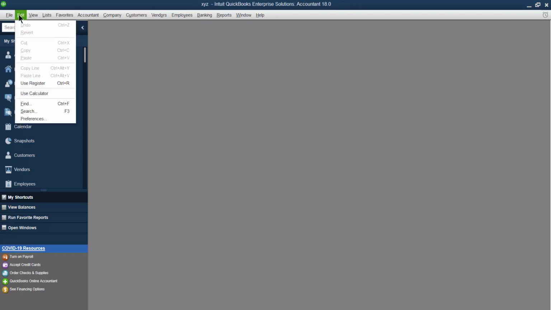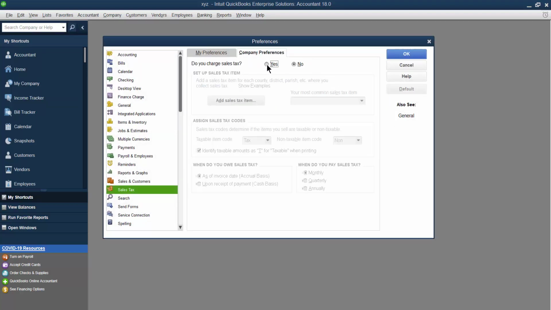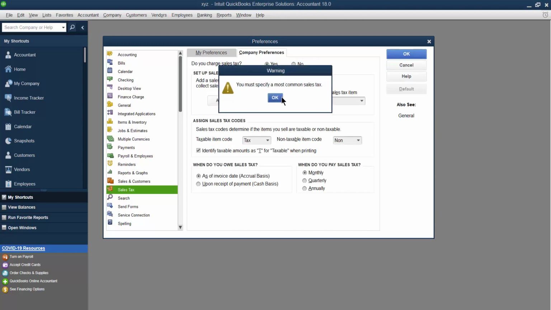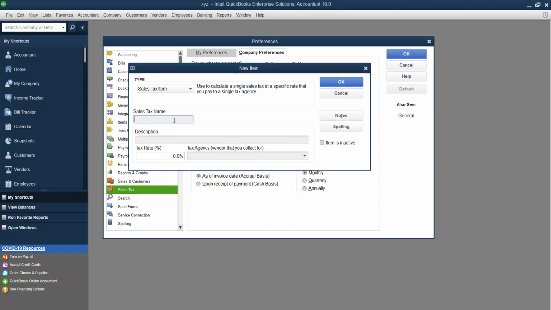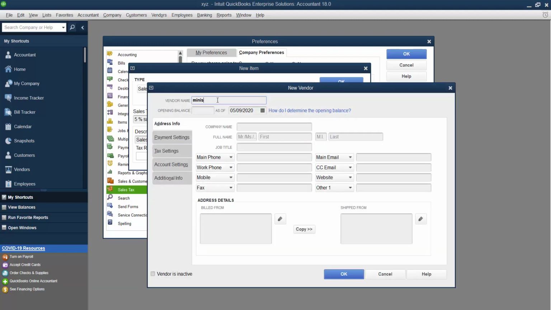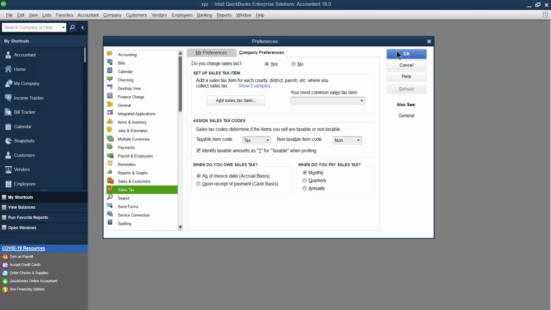And of course, go once again back to edit, preference, and activate tax as well. See, tax is no, please make it yes, right? Then click OK. In this case, create one type of tax. Let us say there is a 5% sales tax. Then give 5 in this case. Then select the tax agency also if it is not available, so you can make it Ministry of Finance, right? So now you can save this one as well.